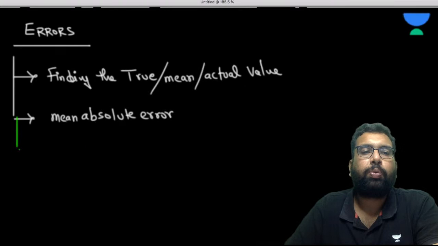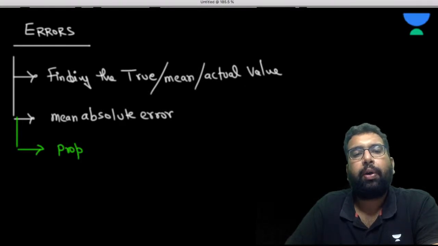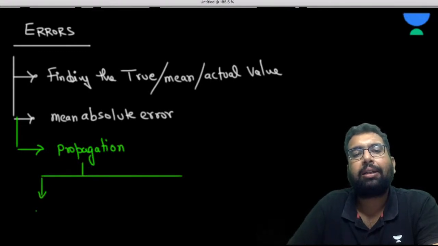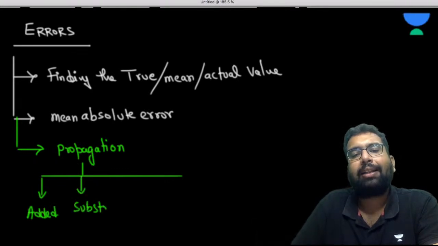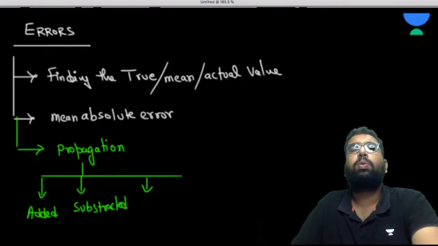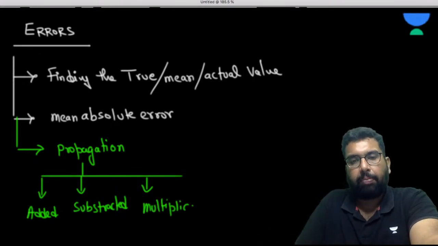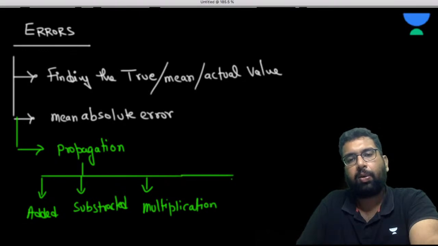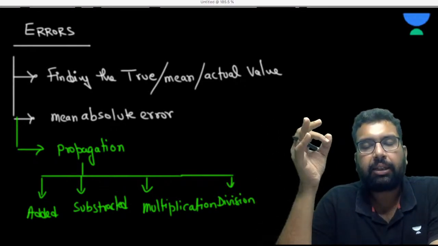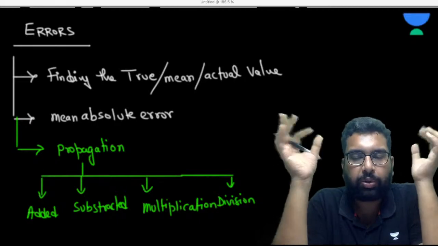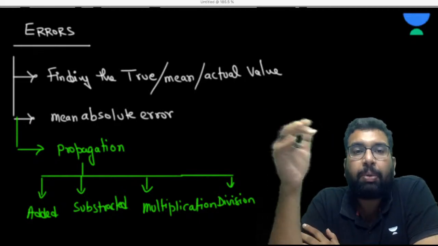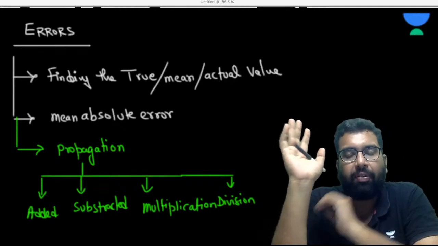Then basically we have to move to the part of propagation of error. Propagation of error means what happens when quantities having errors are added, and what happens when they are subtracted. Again, like the significant figures, addition and subtraction hold the same rule, and multiplication and division hold the same rule. Please understand this: the second part, propagation, is very, very important. Most of the questions get asked from the part of propagation, but we have to see the first part also, in the same way.